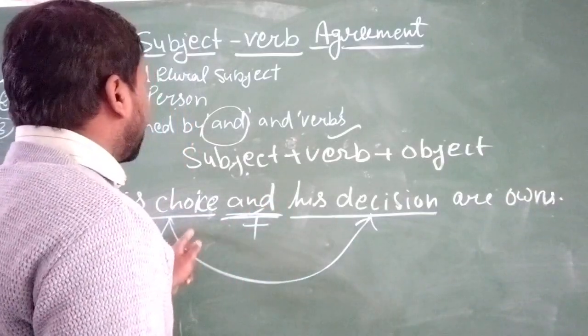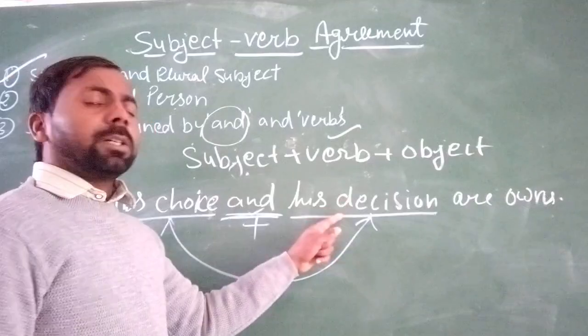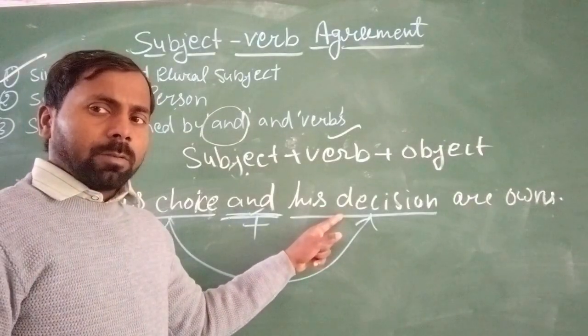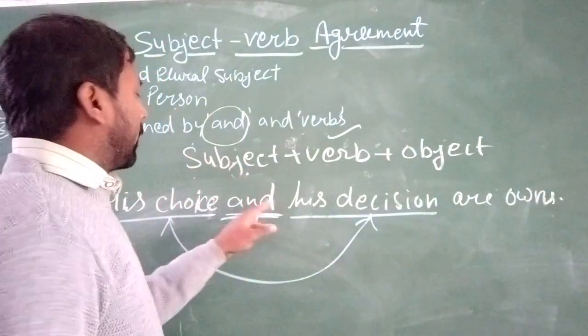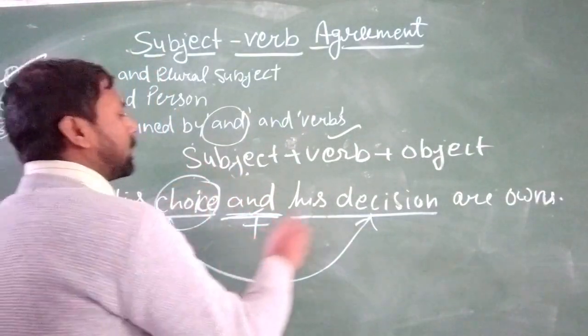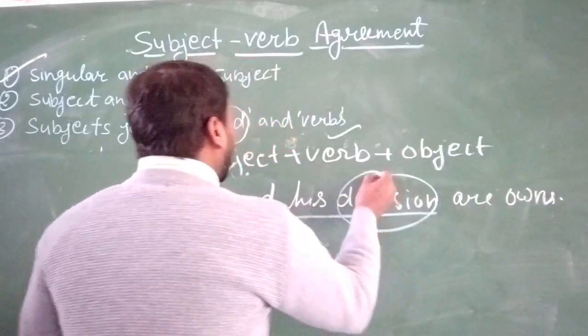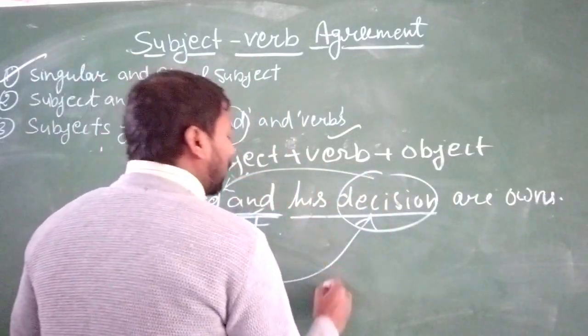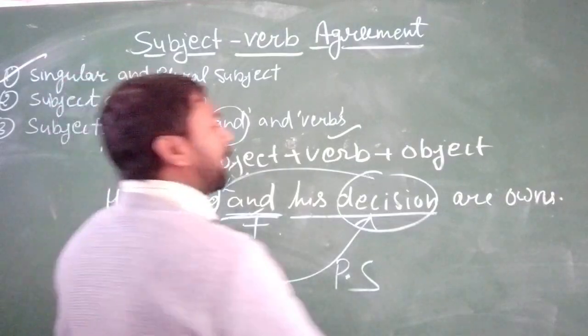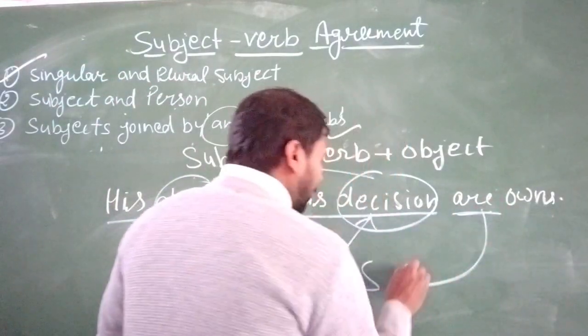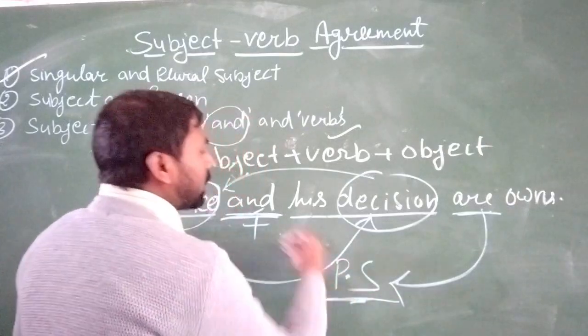Okay, so it does not refer to a single opinion. It refers to two opinions. It means one is the choice and the second is the decision, and both opinions refer to a plural number subject, and so we can use are here according to this subject.